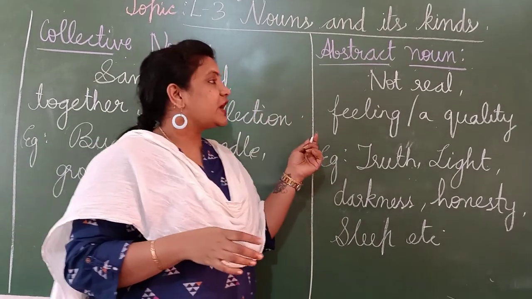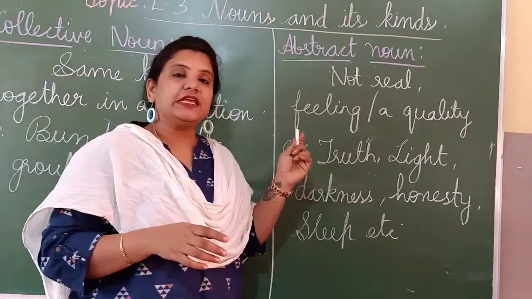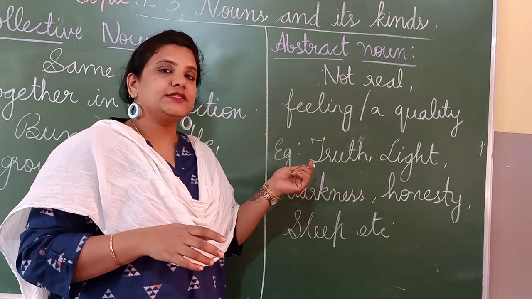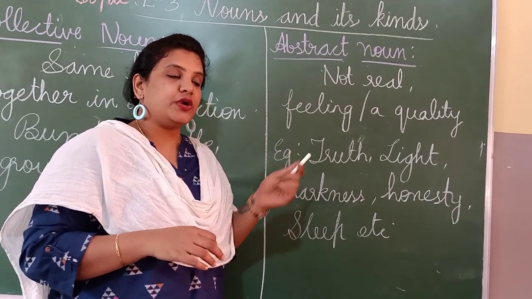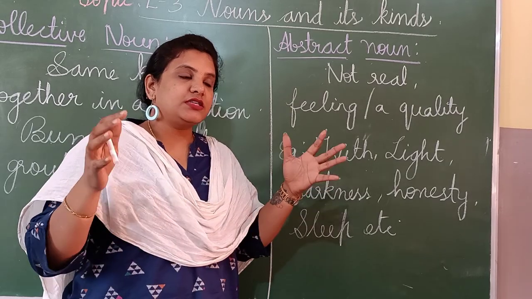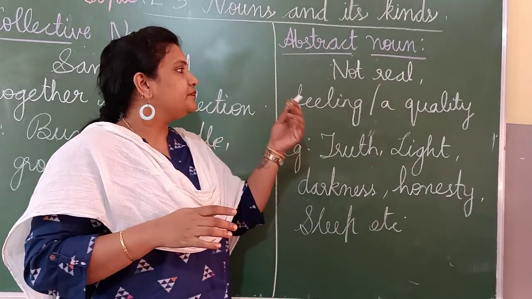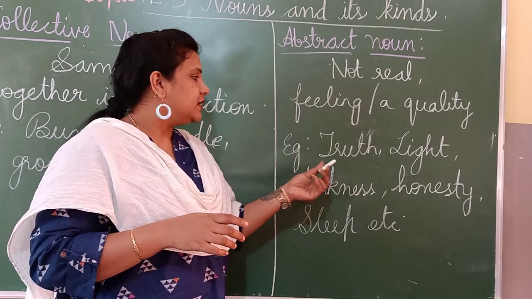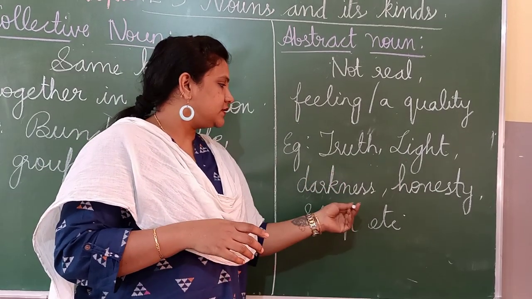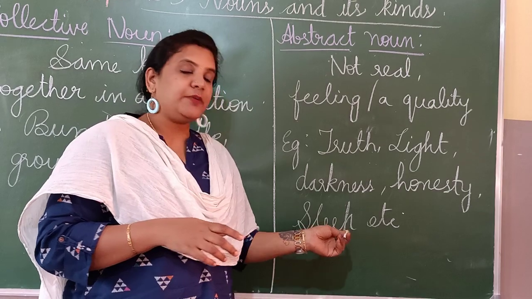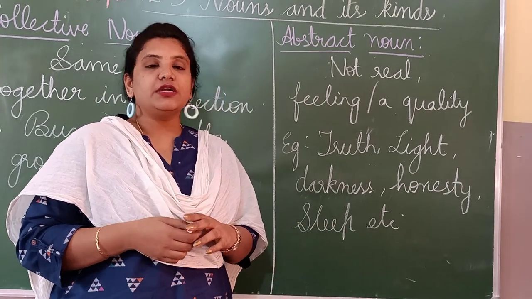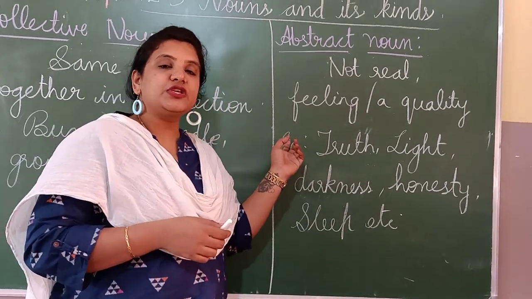What is abstract noun? Abstract noun is a feeling. Okay, a feeling is called as an abstract noun. It is not real. You can't touch it physically. You can't touch them physically. Okay, it is called as an abstract noun. It is a quality like truth, light, darkness, honesty, sleep, brave, coward. All these things are your abstract nouns.